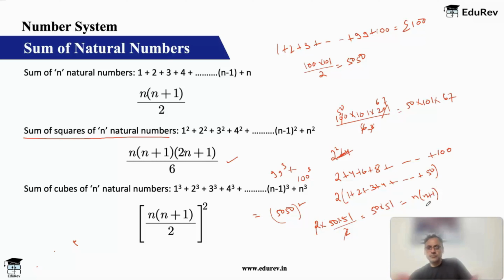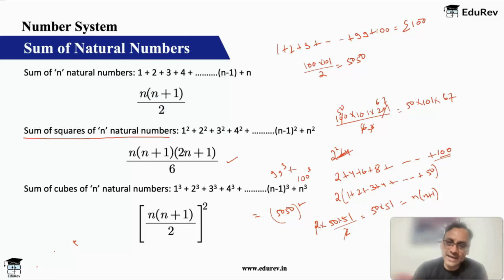But one word of caution here: n means what? N is the count of numbers that you have. So n is not 100, n is 50. It is because you want to find the sum of first 50 even natural numbers. So n is 50 here.